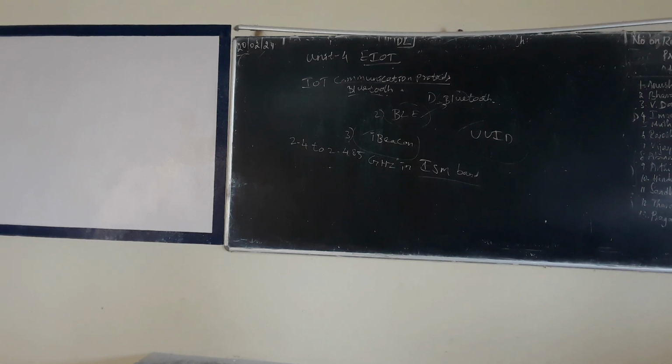Link layer, attribute protocol, shortly called ATT.